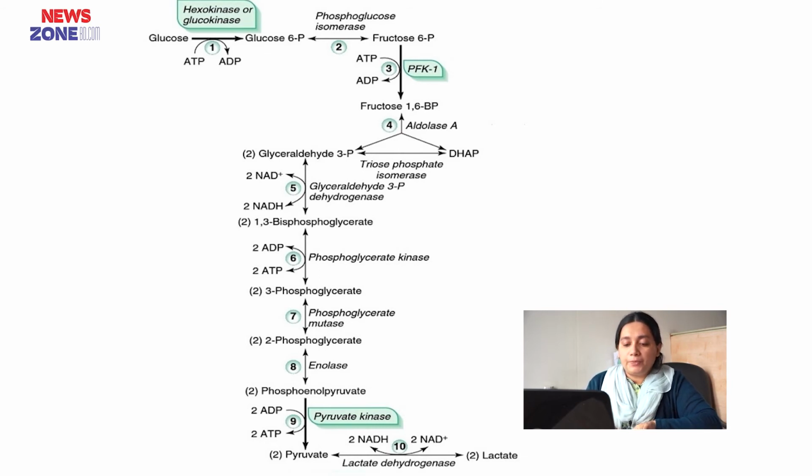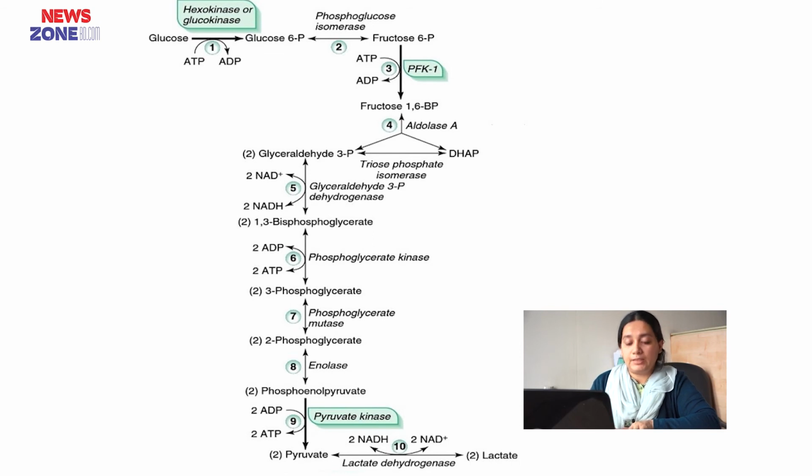So, the molecular formula remains the same here. In step 9, conversion of 2-phosphoglycerate to phosphoenol pyruvate occurs. This step attaches the last phosphate with a high energy bond, that is, an enol bond. The enzyme required is enolase, which belongs to the lyase category.